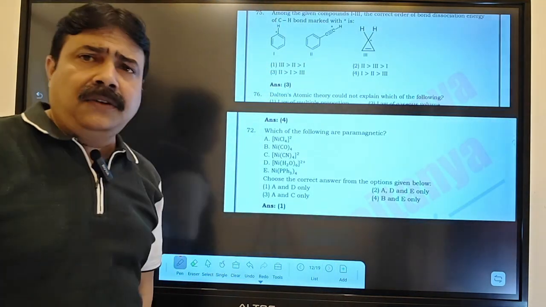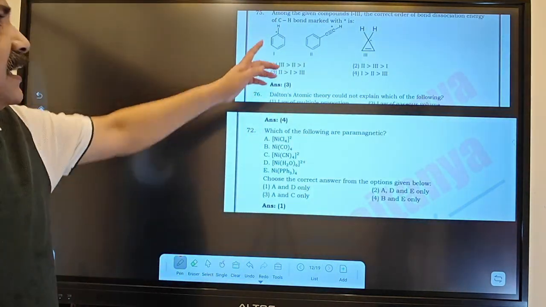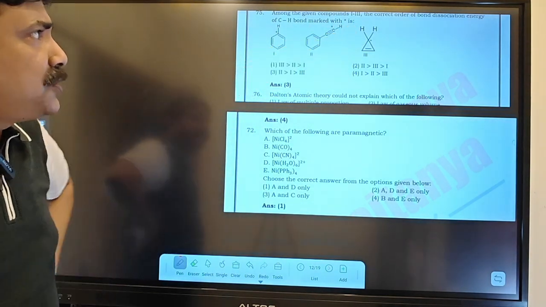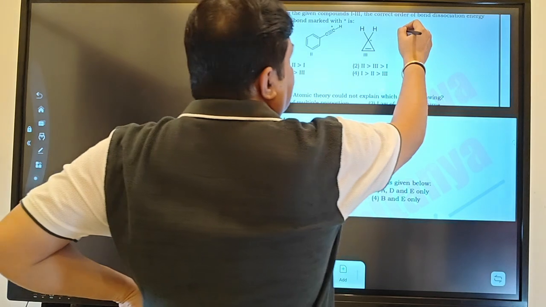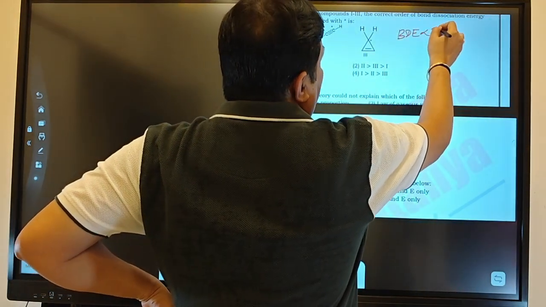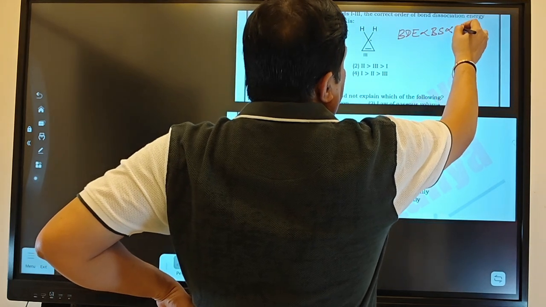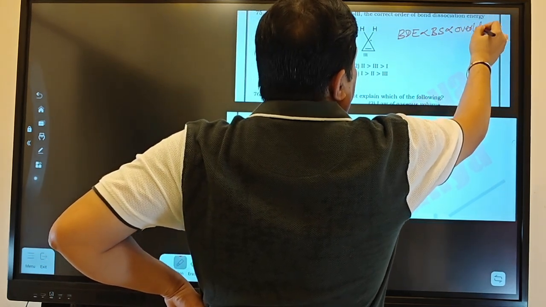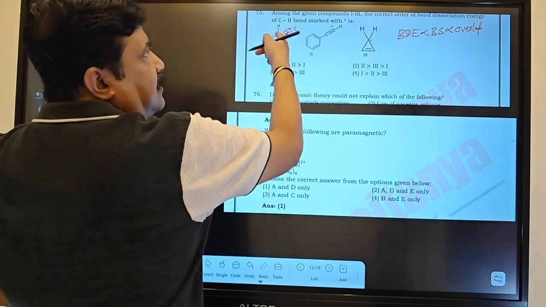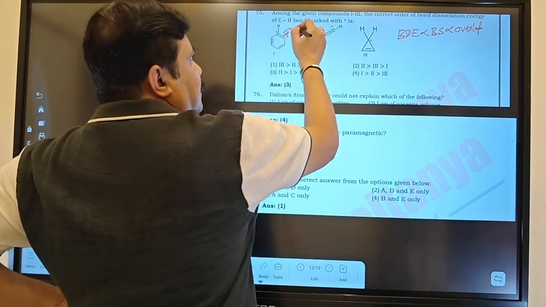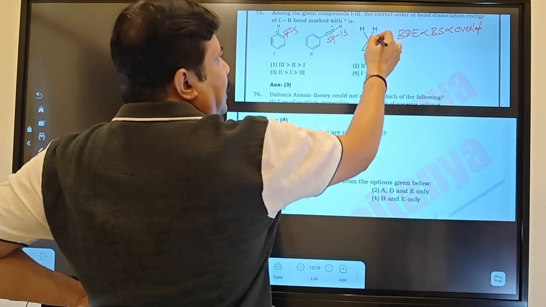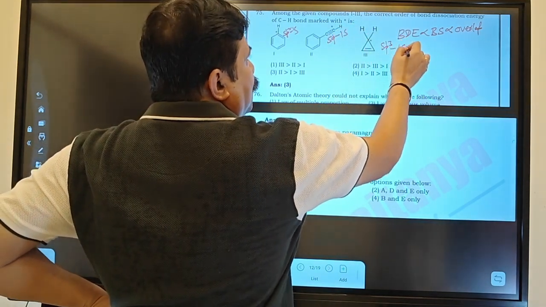Here, my dear student, is a very nice example. If you look here, they are asking among the compounds for the correct order of bond dissociation energy. Bond dissociation energy is directly proportional to bond strength, which is directly proportional to overlap. Now if you look here, the overlap is sp2 versus 1s, this carbon versus this hydrogen 1s. Here the overlap is sp versus 1s, and here the overlap is sp3 versus 1s.